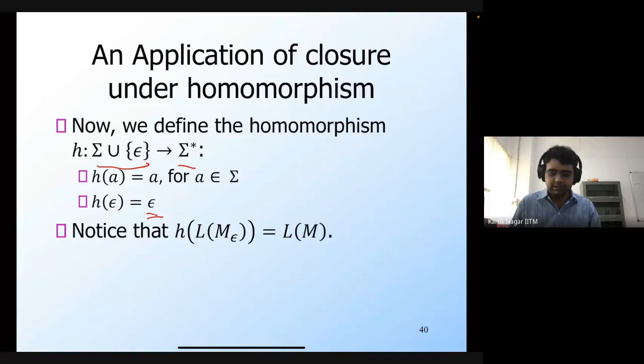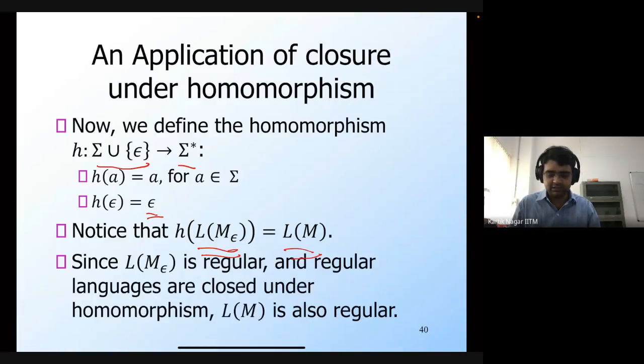But we have just seen that regular languages are closed under homomorphism. So since L of M epsilon is regular, therefore h of L of M epsilon is also regular, which means that L of M is also regular.